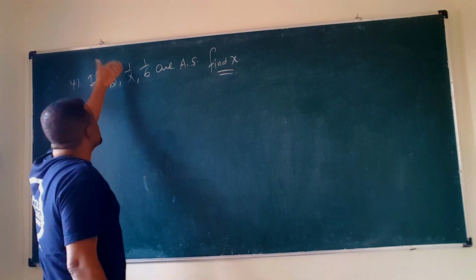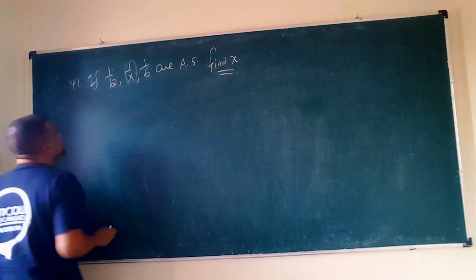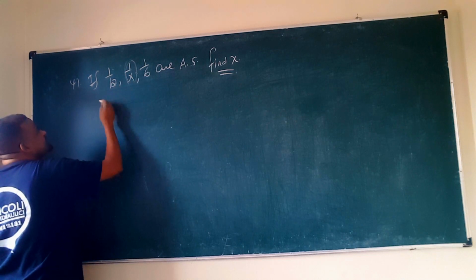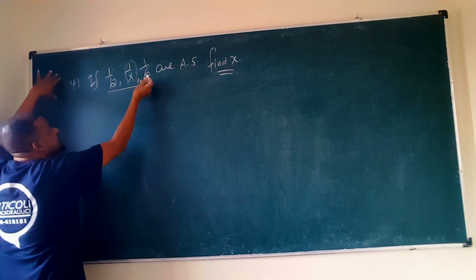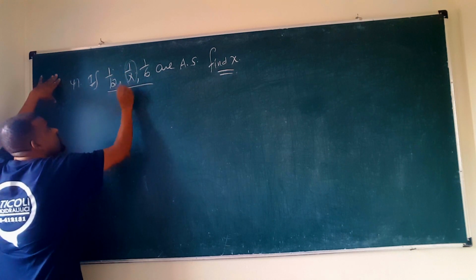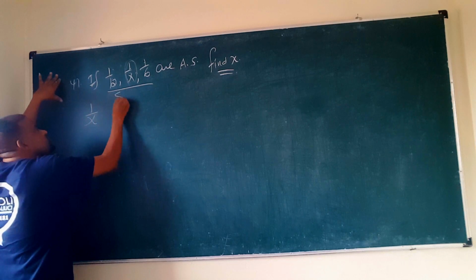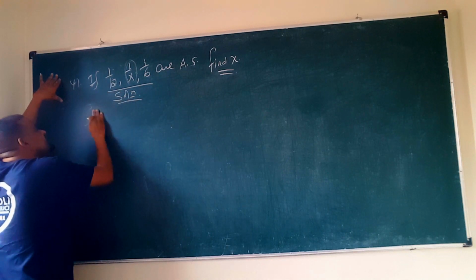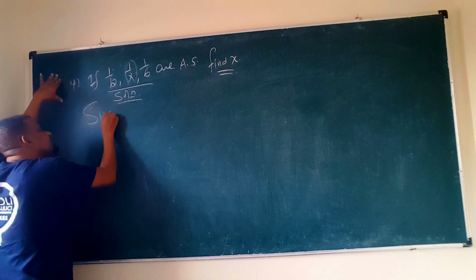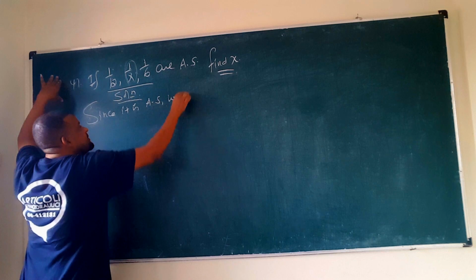Since it is an arithmetic sequence, the difference between two consecutive terms is constant. Subtracting the first from the second equals subtracting the second from the third, so 1 over x minus 1 over 12 equals 1 over 6 minus 1 over x. Look, since it is an arithmetic sequence, what do we have?